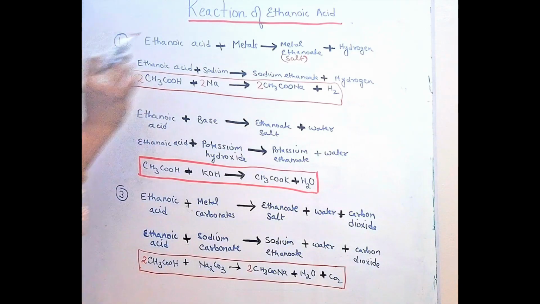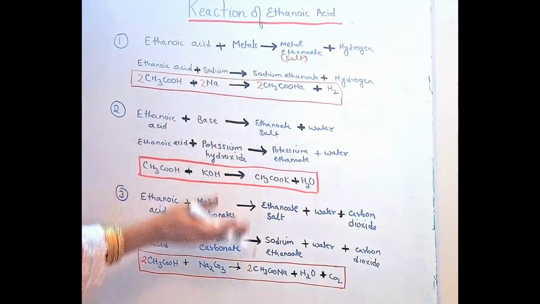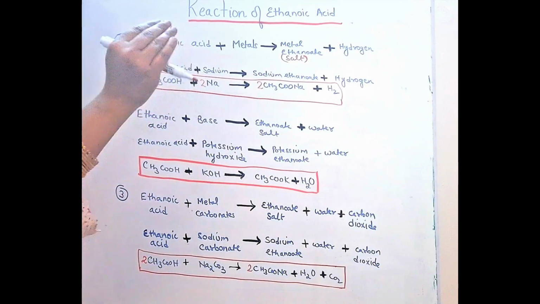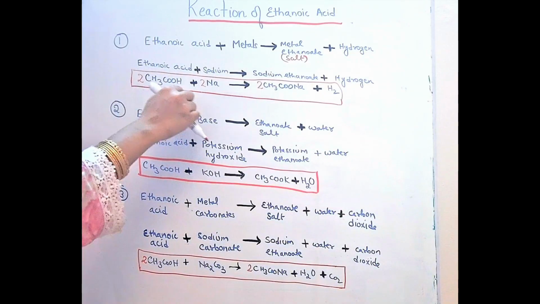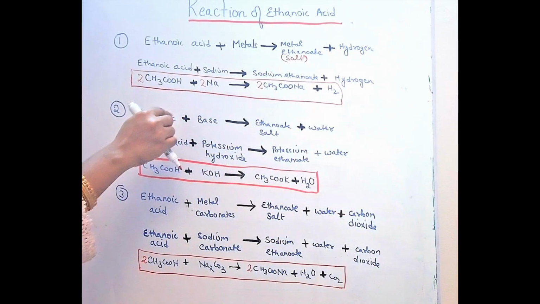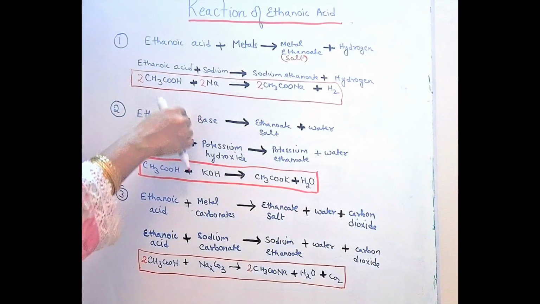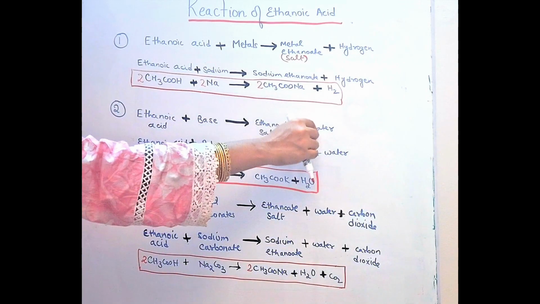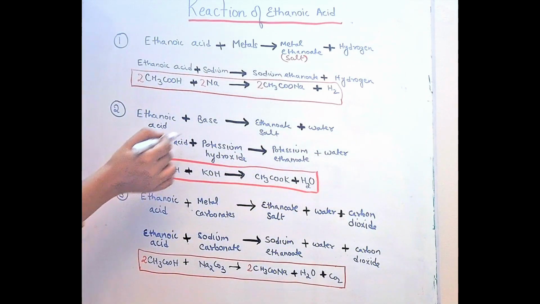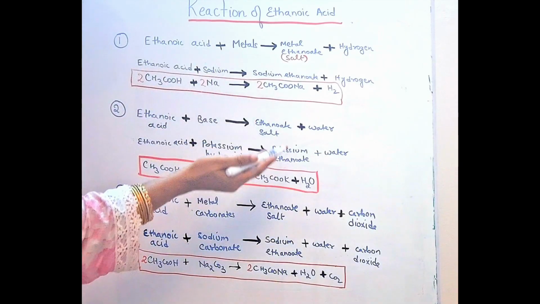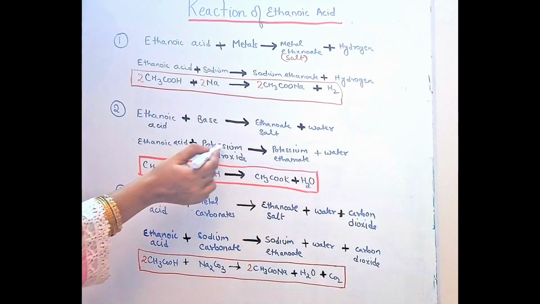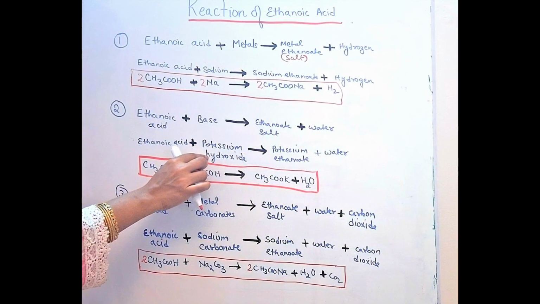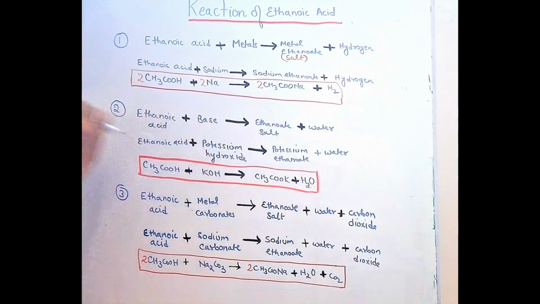If you understood the first equation, the remaining two reactions will be very easy, because the naming concept is the same. The name of the salt will depend upon which acid and which base we are using. Whenever ethanoic acid reacts with any base, the salt will be an ethanoate salt and the byproduct is water. Suppose I react ethanoic acid with potassium hydroxide. As we have discussed, the name of the salt will be potassium ethanoate: potassium because our base is potassium hydroxide, and ethanoate because we are using ethanoic acid.